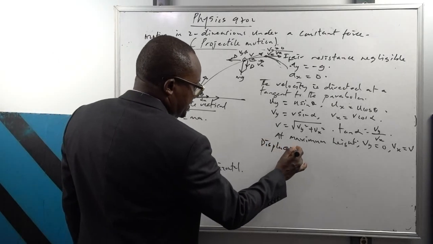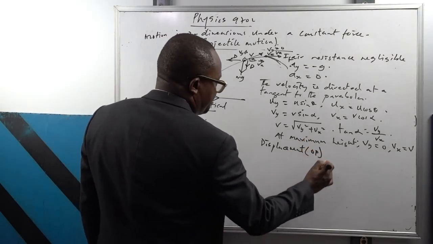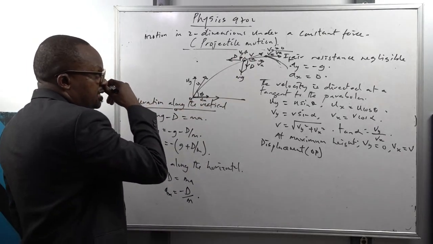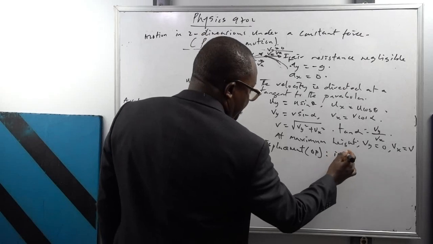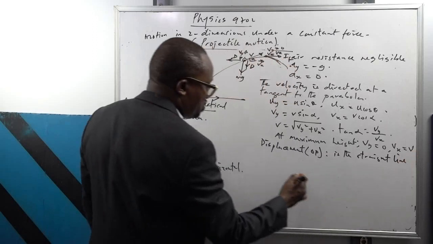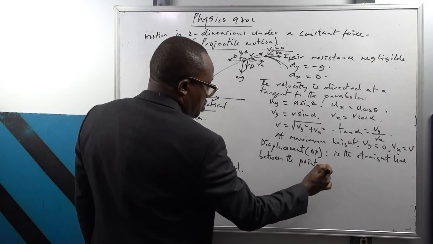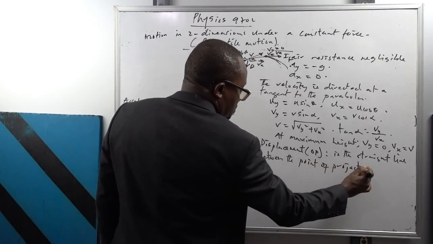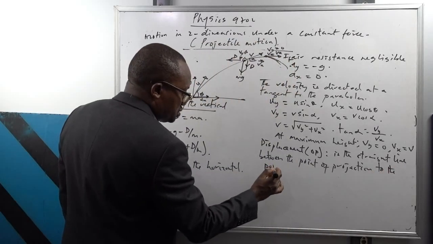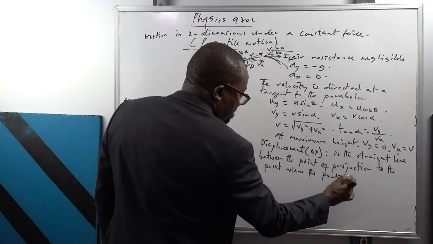So let's look at the displacement. Let's say the particle is projected at point O, and is now at point P. The displacement OP is a straight line between the point of projection and the point where the particle is.